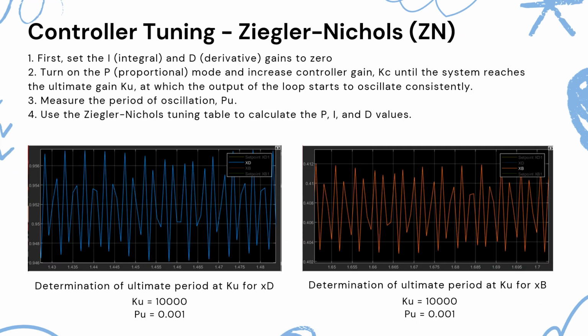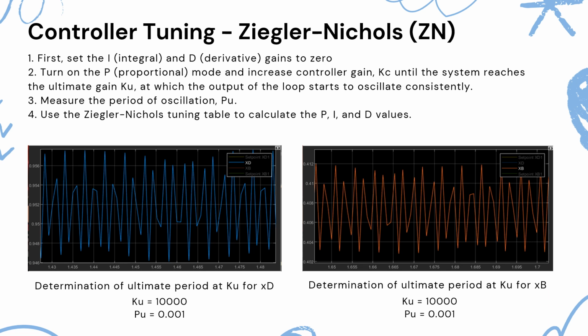Now, let's discuss the tuning of controllers using two widely recognized methods, Ziegler-Nichols and Cohen-Coon. For Ziegler-Nichols method, first set the I integral and D derivative gains to 0, turn on the P proportional mode and increase controller gain Kc until the system reaches the ultimate gain Ku, at which the output of the loop starts to oscillate consistently.